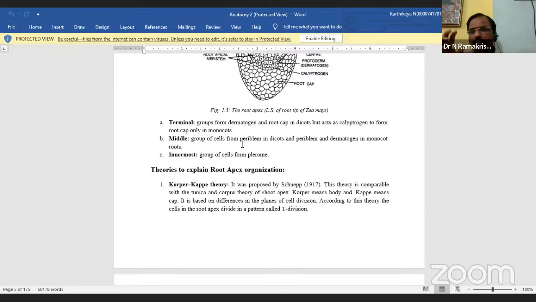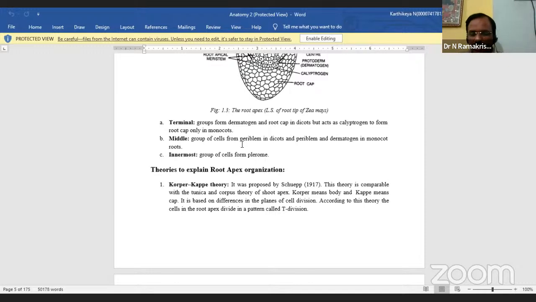In gymnosperms, different plants have different nuclei and different zones. For example, in the cycas plant, we call it the cycas type. In the cycas type, the central mother cell is absent.